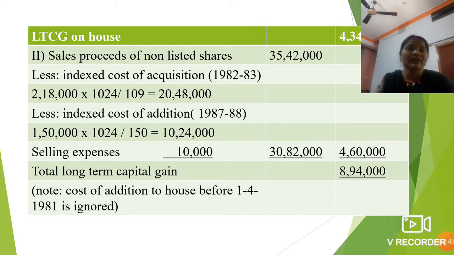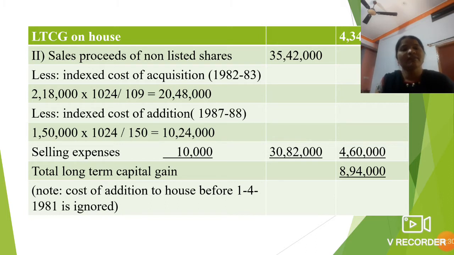And another information is given in the question, the indexed cost of addition. So here the indexed cost of addition is given in the question, that is 1,50,000 of additional amount is there. That into the current year, that is the assessment year, 1024 is the cost inflation index, divided by 150, that is the addition year. Addition of that asset year is 87-88, divided by 150. So your calculated amount is